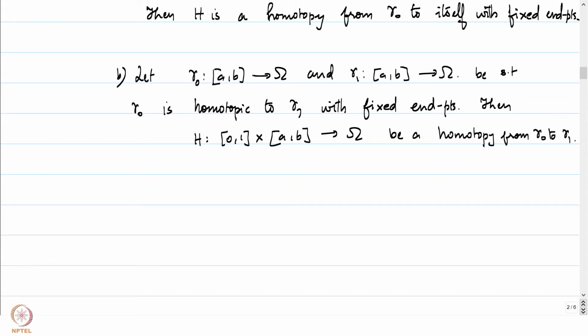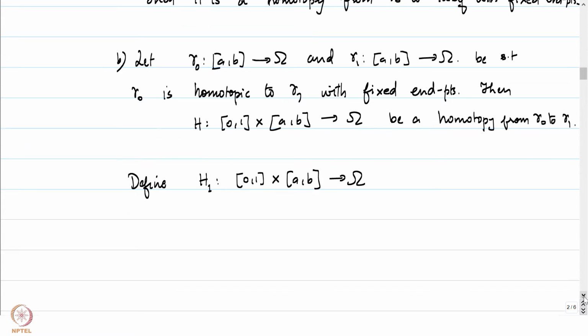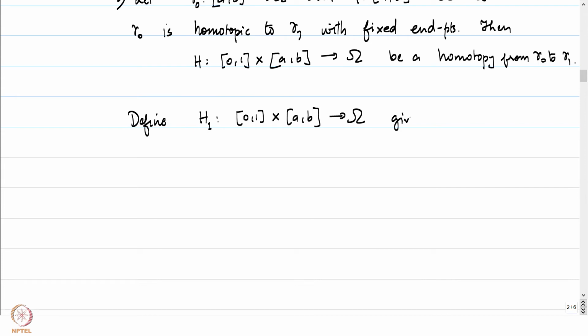We'll now define a new map. Let's call it say H1 from 0, 1 cross AB into omega given by H1 of S comma T equal to H of 1 minus S comma T.